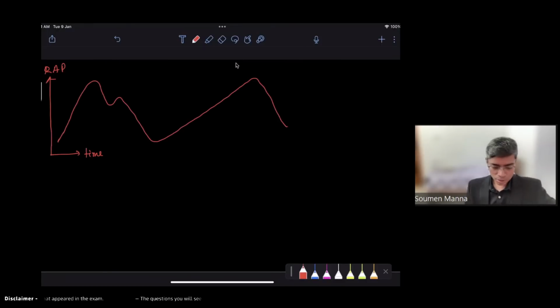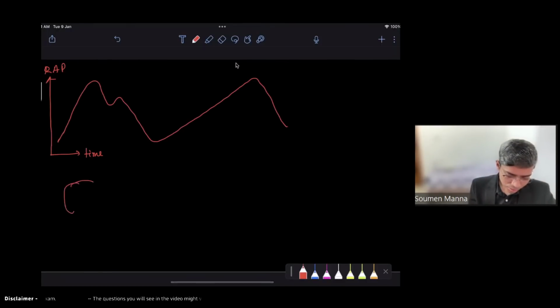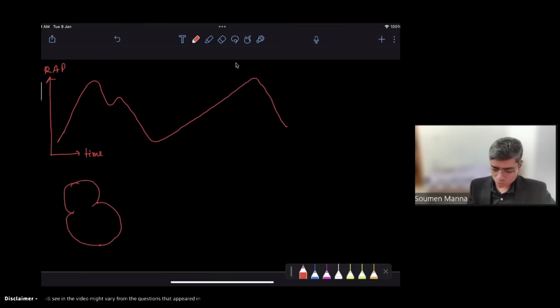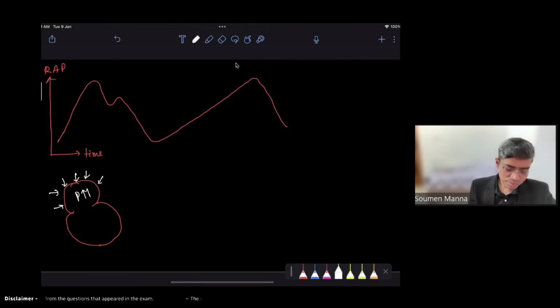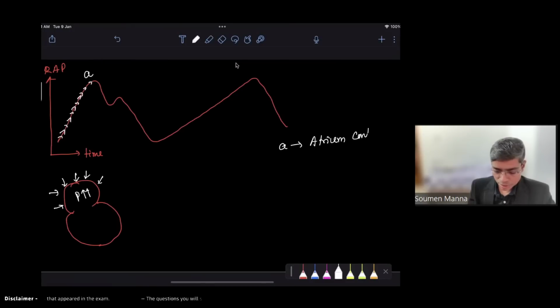Okay. So now think that this is your heart. This is your right atrium of the heart and this is the right ventricle of the heart. Only the right side of the heart I am drawing. So whenever this right atrium will contract, what will happen? The pressure inside this right atrium will be very high, right? And this increase in pressure, you are recording in a graphical representation. So this wave, which is rising upward, is due to atrium contraction. This is known as the A wave in the JVP. So the A wave means this is due to atrium contraction, right?